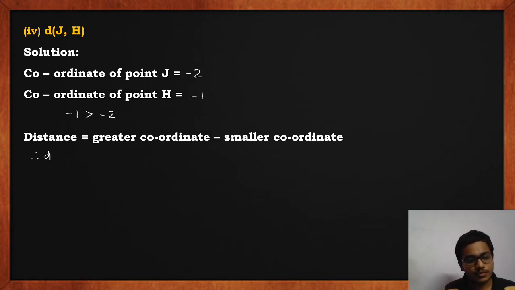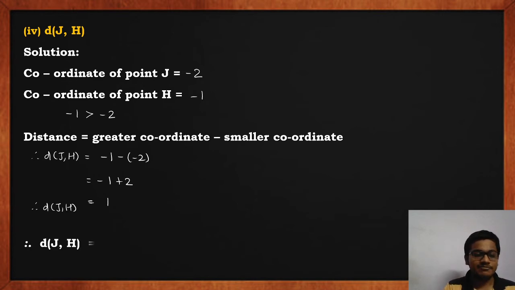So distance JH equals -1 minus -2, that is -1 plus 2. When numbers have opposite signs, subtract them. So 2 minus 1 is 1, and the sign of the greater number. 2 is the greater number, it has a positive sign. So this will be only 1. So distance JH equals 1 unit.